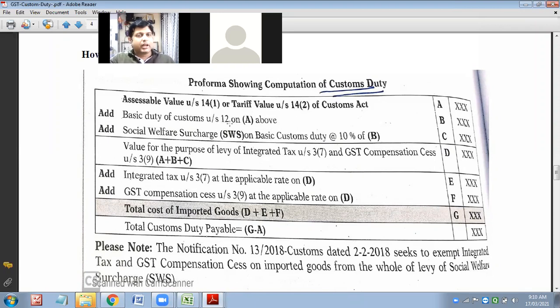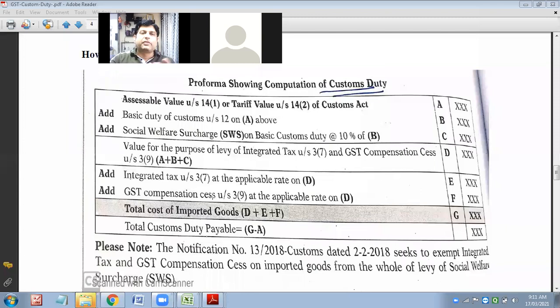So we'll have to modify our questions also, the solution rather. On basic custom duty only we can charge SWS, social welfare surcharge, which earlier was known as education cess. That is 10% fixed. Even though it is not given, you have to take it. That gives you the subtotal, on which IGST, integrated tax, is charged, and IGST will give you the compensation cess.